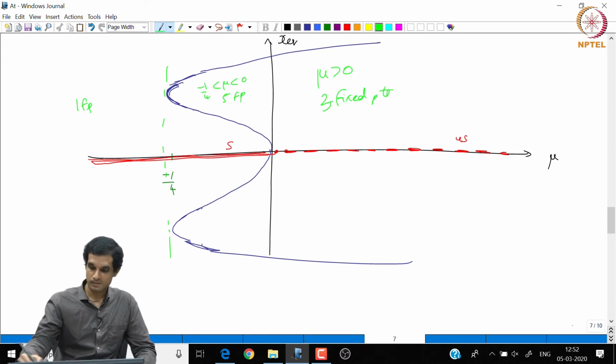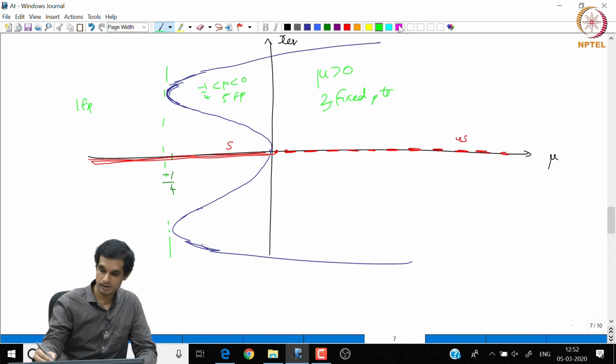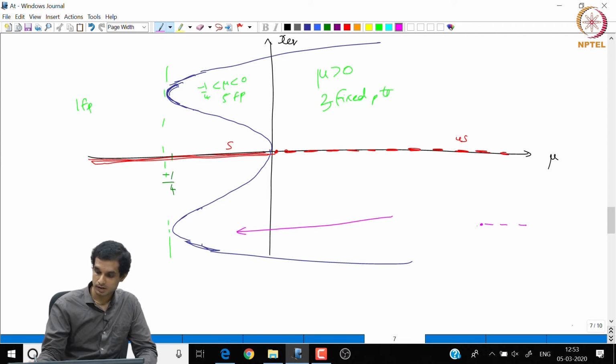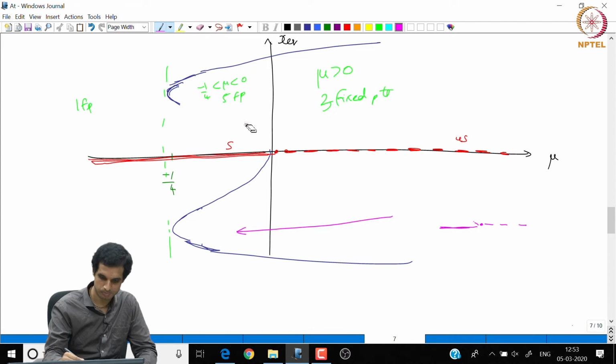So, if you look at the reverse, what is happening? As mu changes from positive to negative, there is an unstable equilibrium that is becoming stable and giving rise to 2 other unstable equilibria. So, these must be unstable, strictly speaking. So, one of them is stable, the other one is unstable.